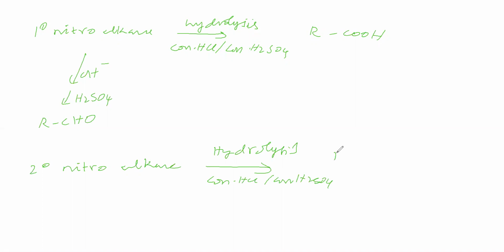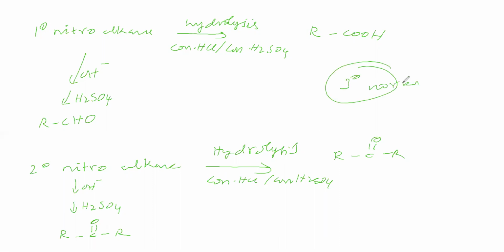The product is a ketone. If it is treated with base and then with sulfuric acid, we also get a ketone. What about tertiary nitroalkane? No reaction is possible.